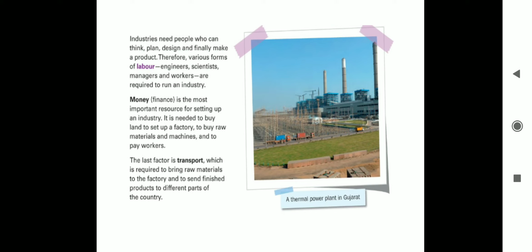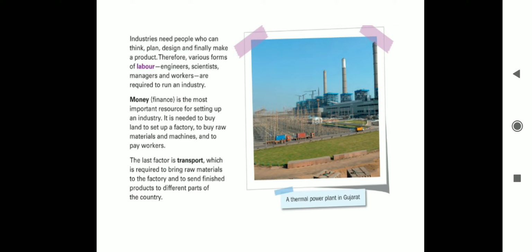Now, about money: if people don't have enough money, they can borrow from the bank. They can take a loan from the bank. If at times we don't have funds, we can procure funds from the bank.